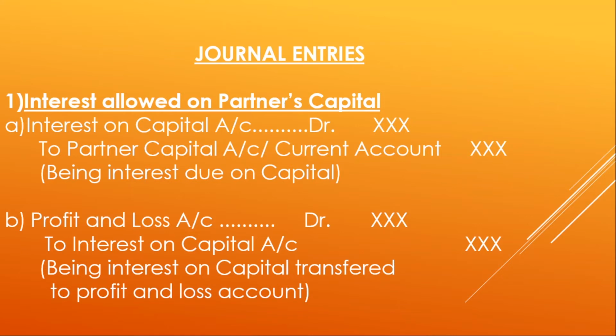Interest on capital has been debited. The partners are earning this interest, therefore their account has been credited. The B part of the entry is the transfer, profit and loss account debit to interest on capital. The interest on capital which had been charged in the first part has been transferred to the profit and loss account debit side.